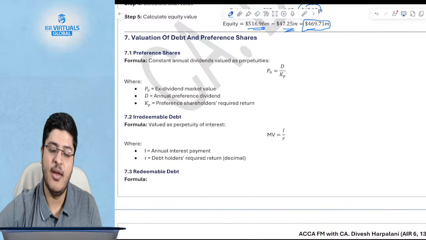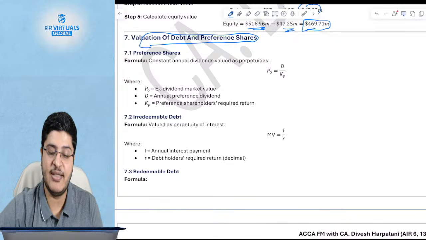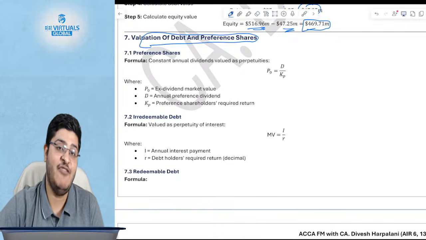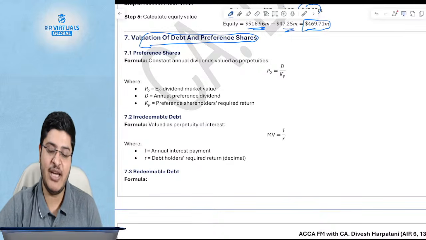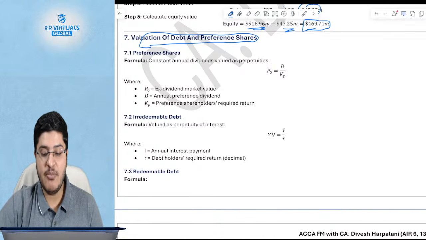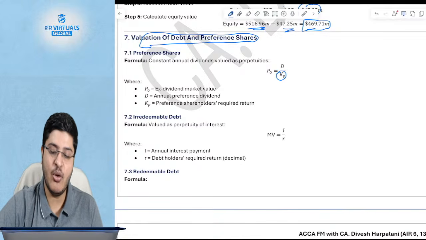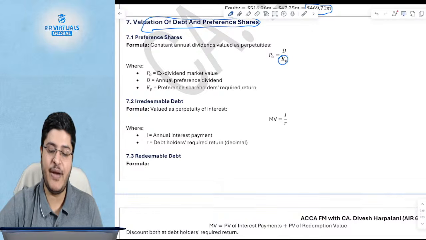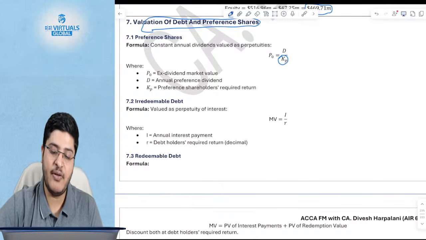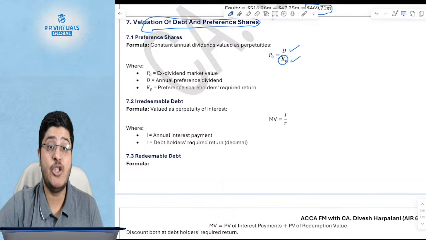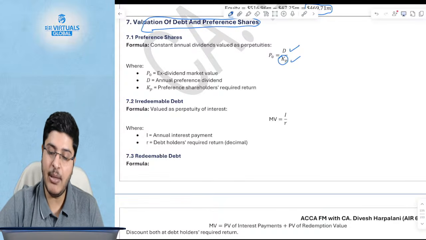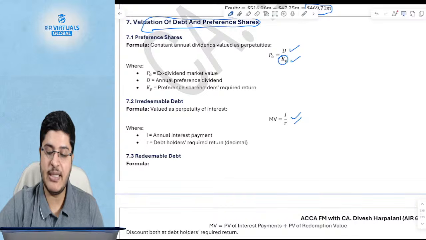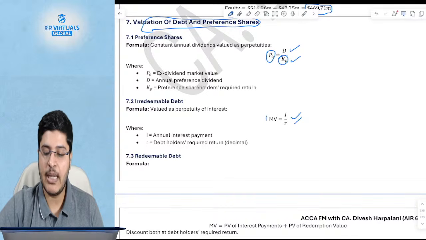Next topic is the valuation of debt and preference shares, guys. Valuation of debt and preference shares we've anyways covered in the previous chapters when we were calculating the cost of debt and preference shares. Once you have the cost, you can use the same to find out the value. This is effectively nothing but the present value, discounting the future cash flows. For example, preference shares, you have a dividend, it is a perpetual dividend because these are irredeemable. This is like irredeemable debt, same logic. So total dividend or interest, as the case may be, divided by the rate will give you the market value.